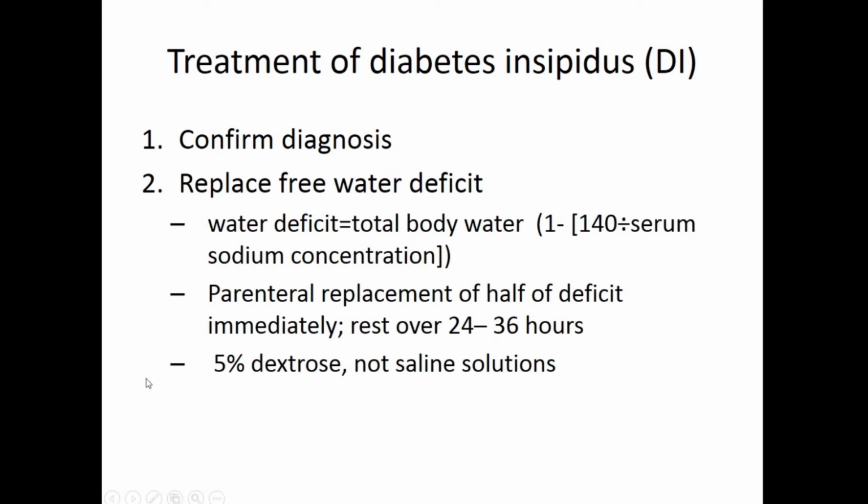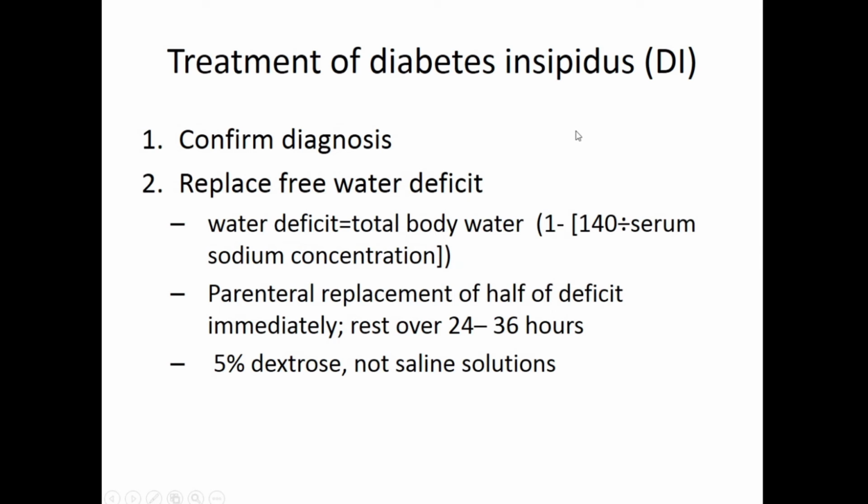Okay. So what are the solutions that you use? There is hypernatremia. That means you cannot give sodium solutions. So you have to give solutions which do not have sodium. Understood? Earlier for hyponatremia, we were giving saline and 3%. But for hypernatremia, where the sodium levels are high and you need to give fluid, always remember, give fluids which do not have sodium. That is 5% dextrose or other fluids which do not have sodium. Sometimes we use half NS. Half NS is your 0.45 sodium chloride solution, that is less than half of your normal solutions. Okay, so these are the fluids that we give for correction of hypernatremia when there is excessive water loss.